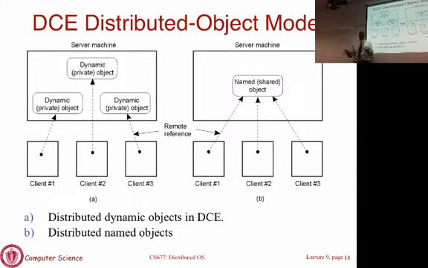So you can think of when you want to use each. If you're doing a simple HTTP request saying go get me a file, you don't care about whether it's shared or not. You can get your own instance, it processes the HTTP request, retrieves the file and sends it back to you, done. On the other hand, if you're modifying some state, say incrementing a counter, you need shared objects, because it doesn't make sense to use private objects. So depending on the application, you can decide which one to use.